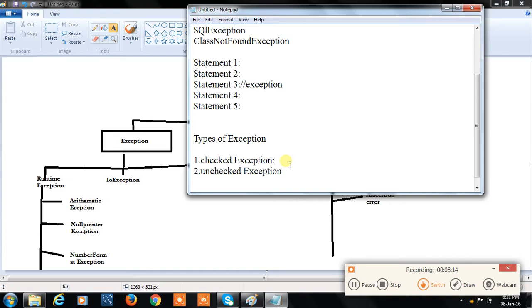Examples are FileNotFoundException, IOException, etc. Coming to unchecked exceptions: exceptions which are not checked at compile time are nothing but unchecked exceptions, like ArithmeticException, NullPointerException, etc.